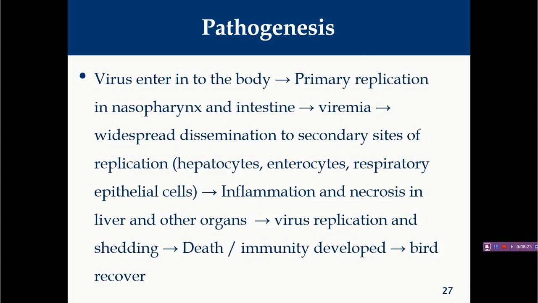But sometimes immunity develops and the bird recovers. When birds recover, generally the infection becomes latent, and there are chances that this infection can be reactivated whenever there is peak egg production. Due to peak egg production there will be some stress, and ultimately at that time reactivation of this disease occurs.